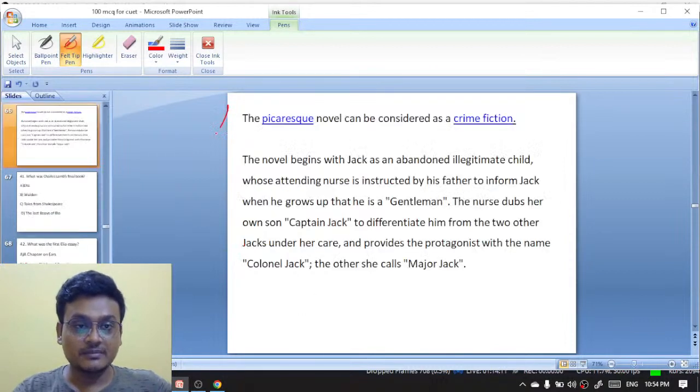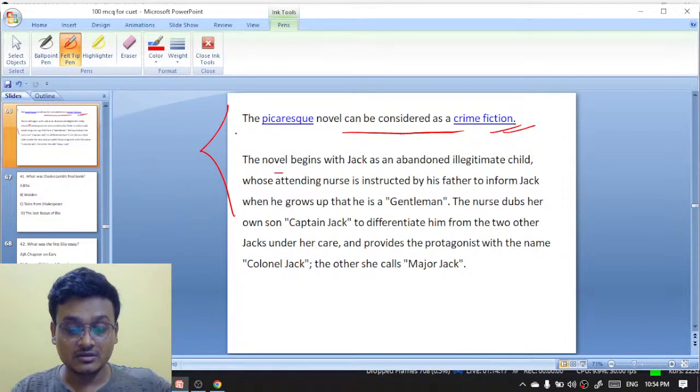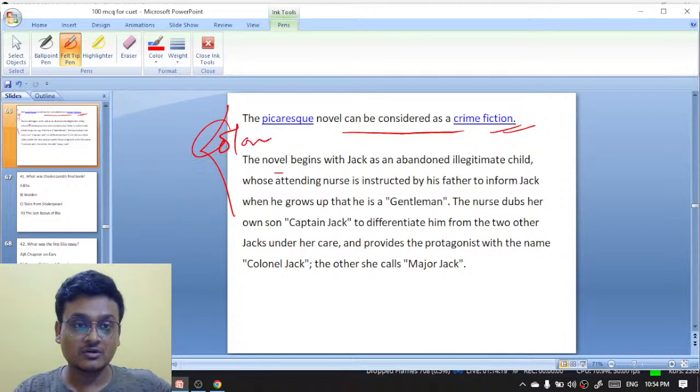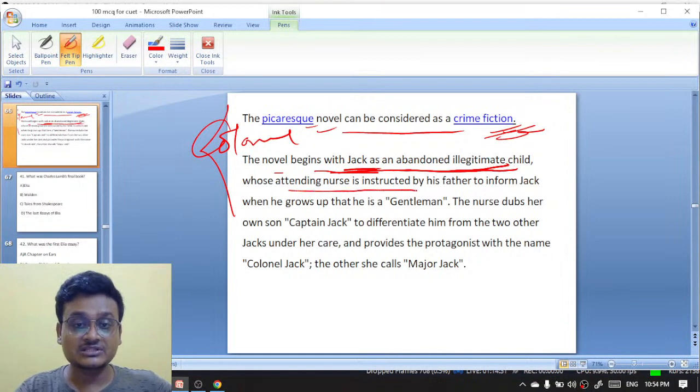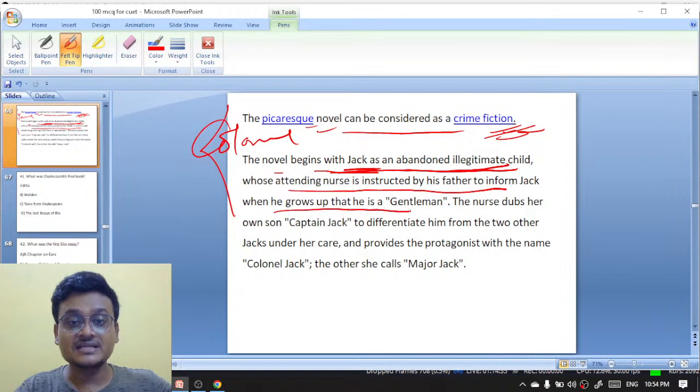This picaresque novel can be considered as a crime fiction. Colonel Jack is a picaresque novel that can be considered as a crime fiction. The novel begins with Jack as an abandoned illegitimate child whose attending nurse is instructed by his father to inform Jack when he grows up that he is a gentleman.